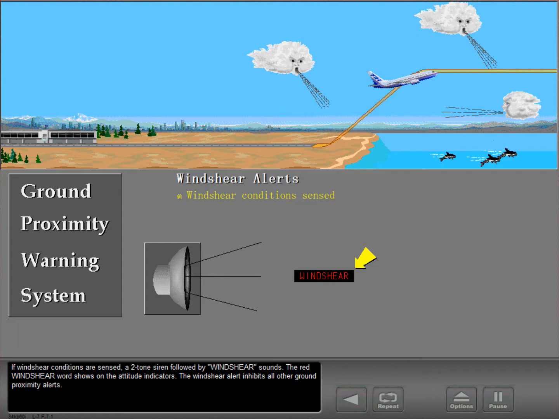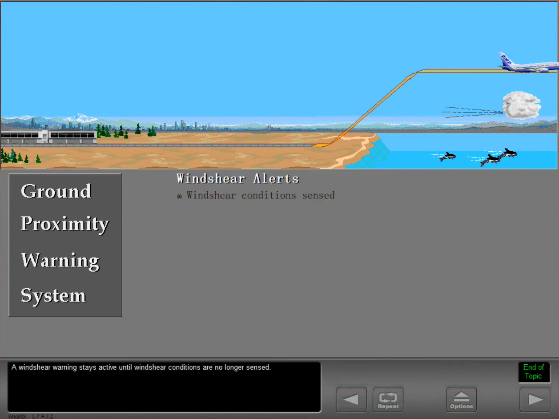The wind shear alert inhibits all other ground proximity alerts. A wind shear warning stays active until wind shear conditions are no longer sensed.